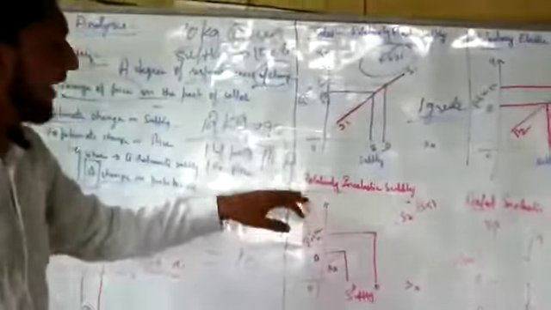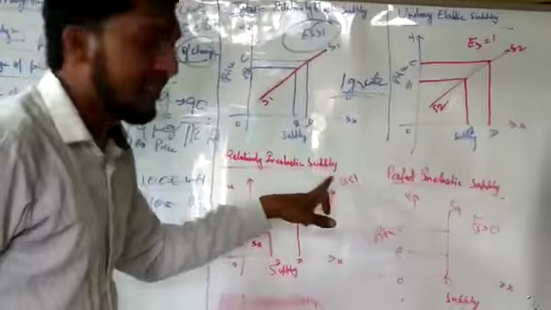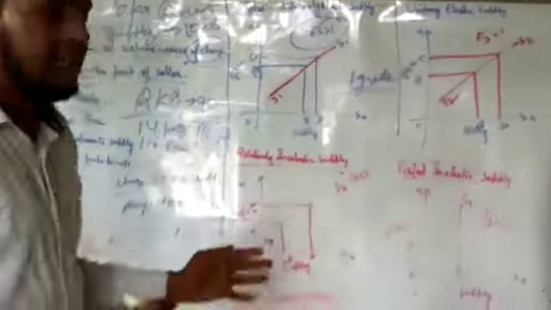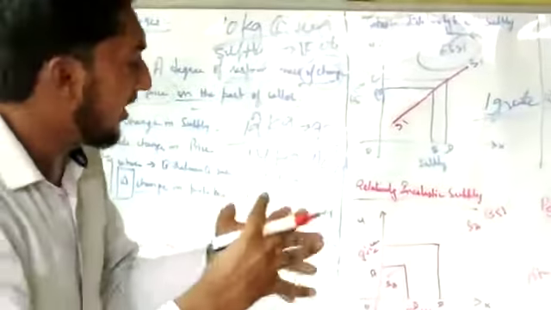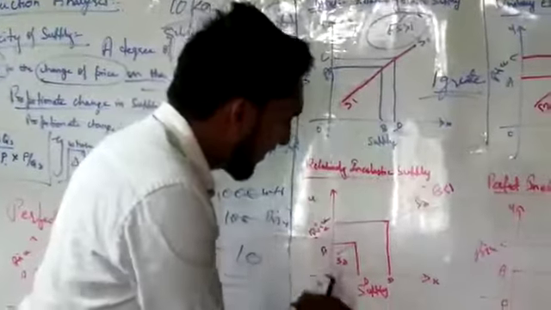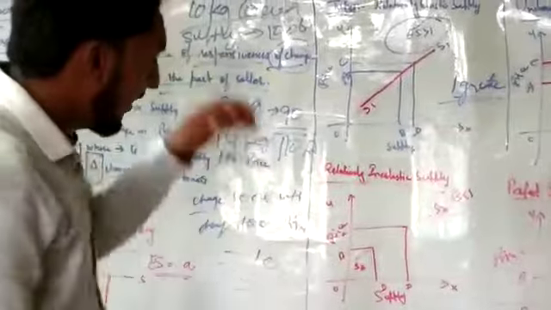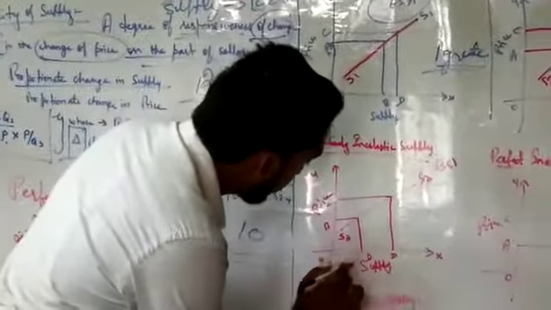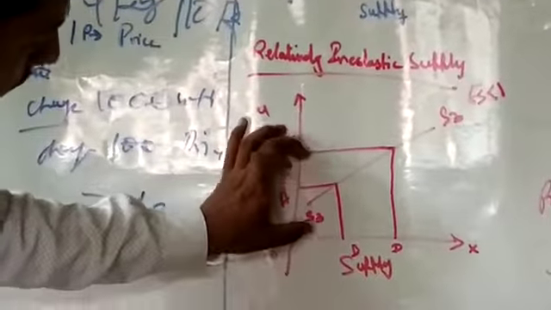Okay. Next type we have is relatively inelastic supply. So how is it relative? Okay, so we'll draw the diagram. X-axis, Y-axis, price and supply. We draw the S curve. After that, see here, this is A and B, C and D. When you draw it, see, it's a very large difference.